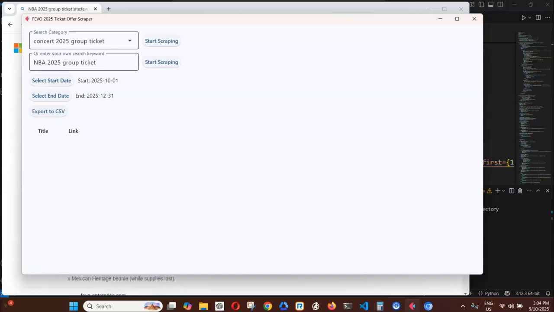This is built with Flet, like I told you, for the UI, and Playwright for headless browsing. Like I told you, I didn't hide the browser because I put false there so that the browser will show on the screen. But if we put it true, the browser will be hidden, but it will still scrape everything in the search results in Bing. Okay.